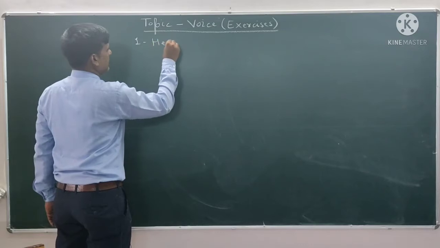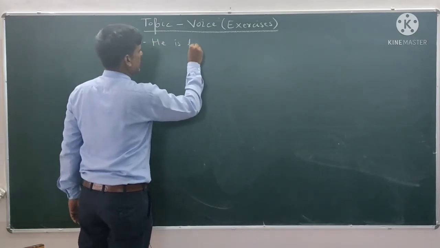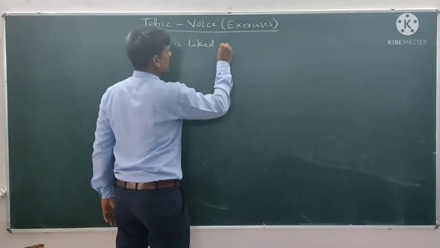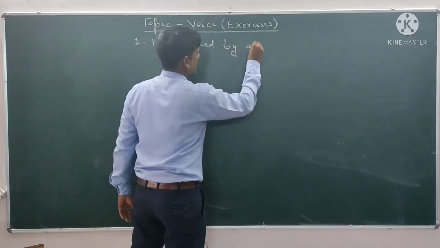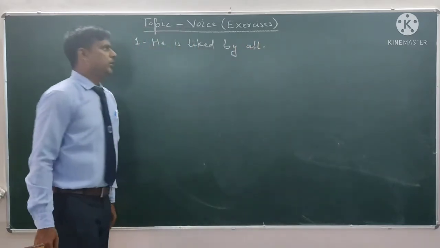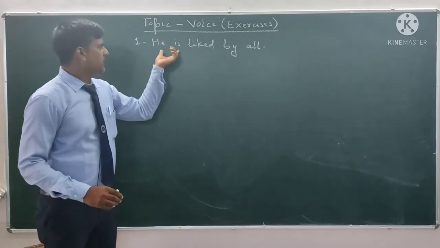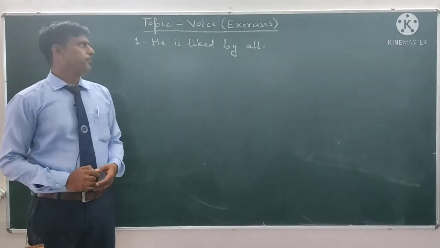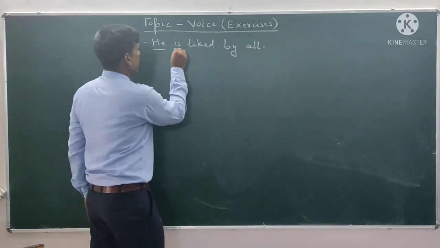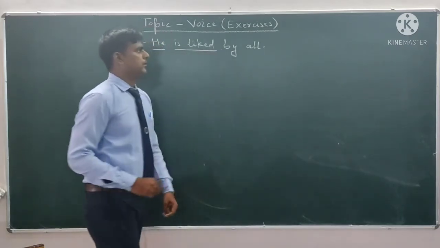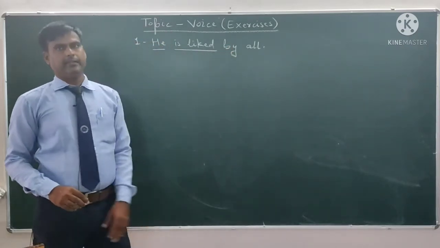He is liked by all. Who can tell me either is it active voice or passive voice? He is the subject and is liked is the verb, and we also see the by.